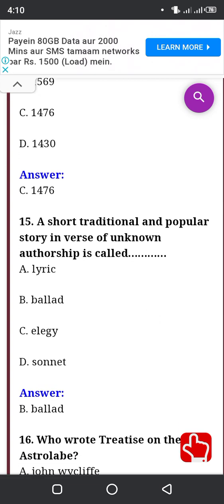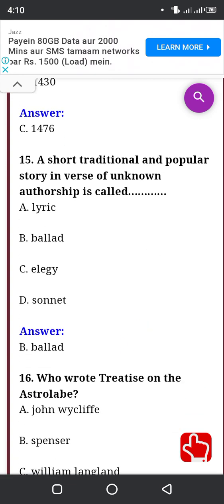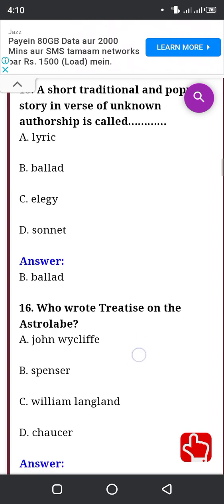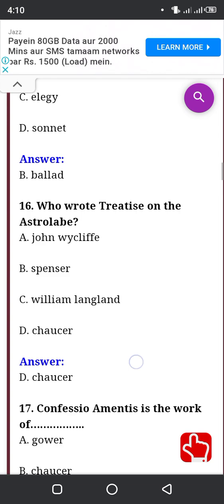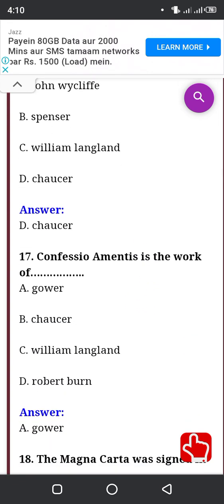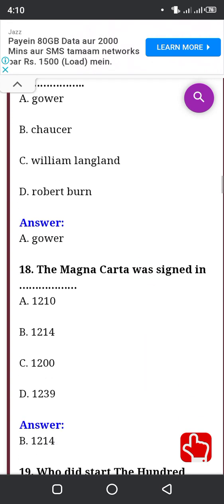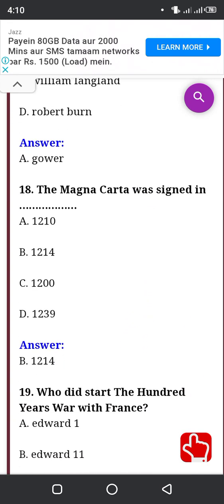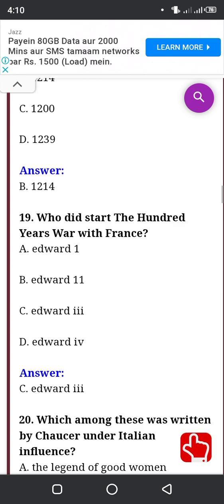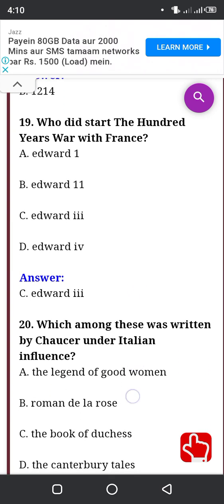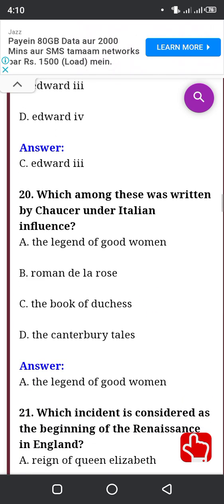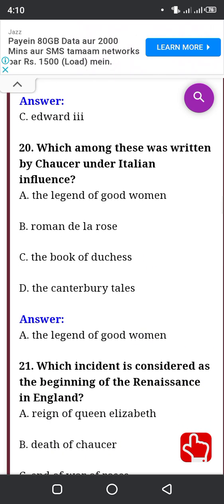A short, traditional and popular story in verse of unknown authorship is called a ballad. Who wrote the treatise on the Astrolabe? Chaucer. Confessio Amantis is the work of Gower. The Magna Carta was signed in 1215. Who started the Hundred Years' War with France? Edward III.